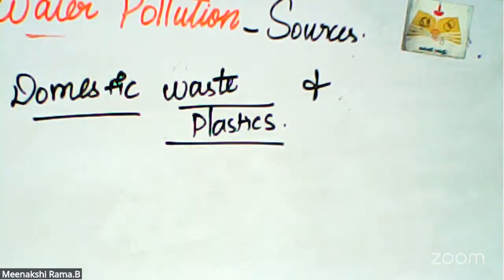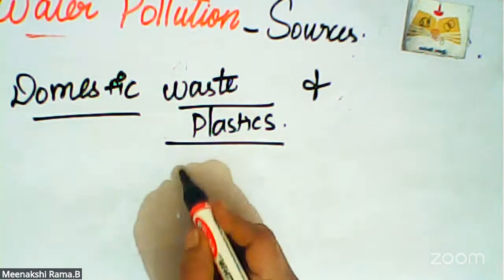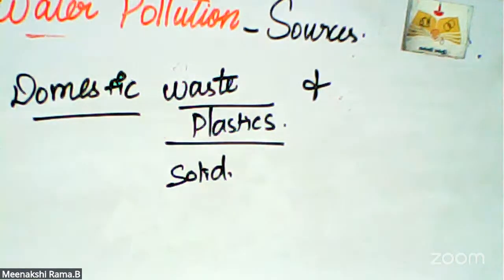Each and every day we dispose of different kinds of plastic material: use-and-throw plastic bags, cups, and bowls, tea cups, side dish cups, and plastic covers. We easily throw the waste material in open spaces. That is domestic waste and plastic, which is in solid condition.